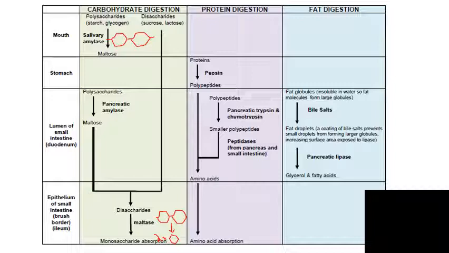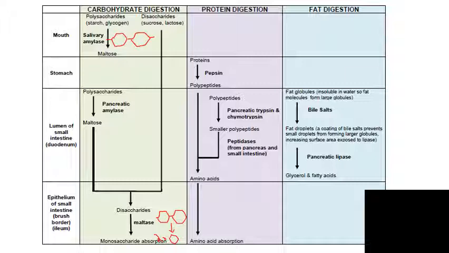So they build sort of a bridge between the watery solution, which contains the lipase, and the fat droplet. And so lots of different fat droplets mean that there is a much larger surface area for the lipase to act on the fat.